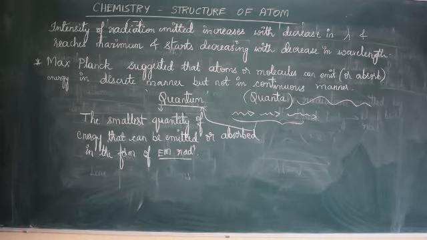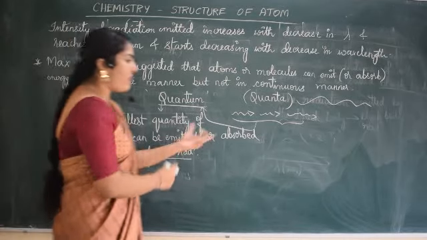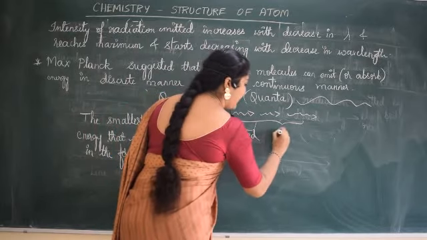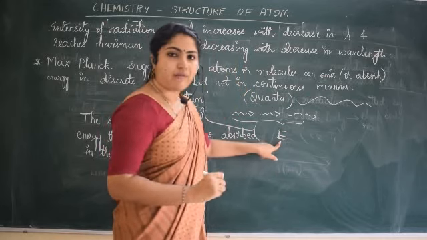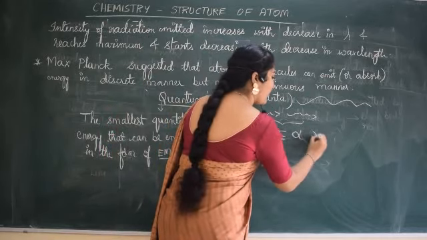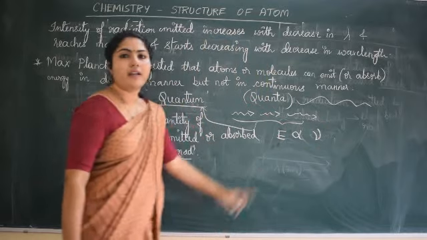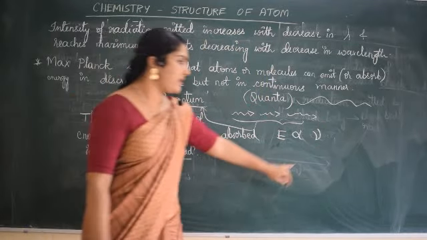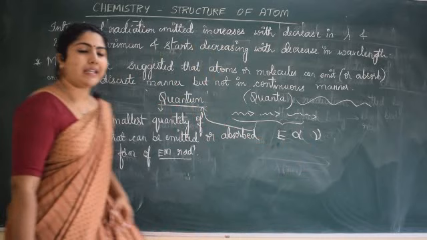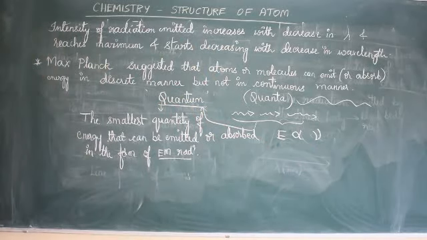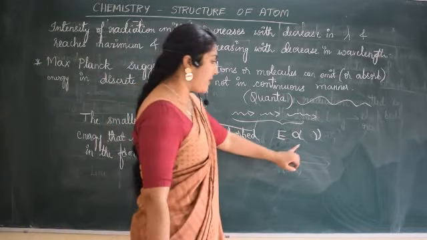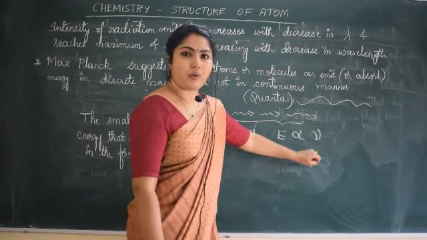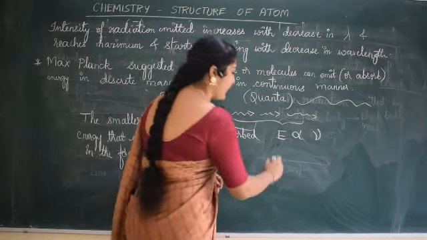Now the energy of a particular quantum, E. Energy E of quantum is directly proportional to the frequency of the radiation. How do you write the expression here? E is directly proportional to nu. Nu means frequency, isn't it?